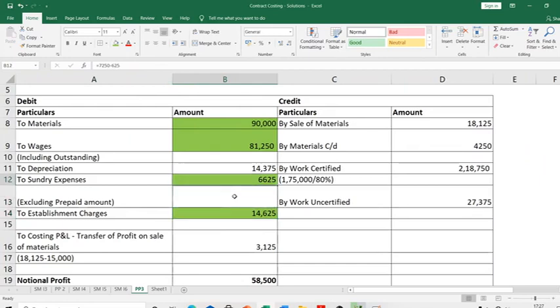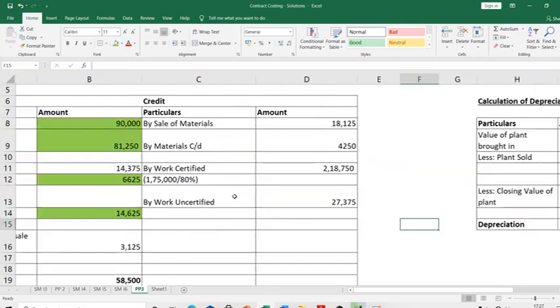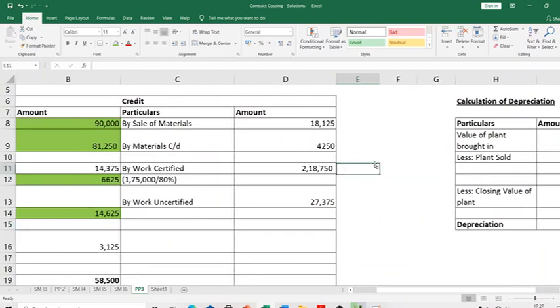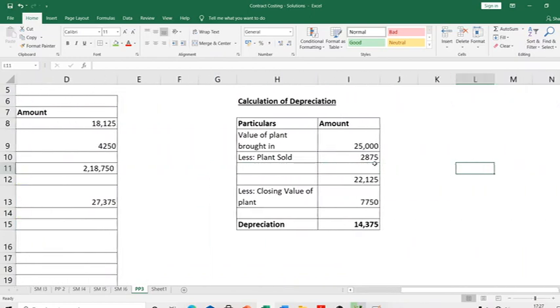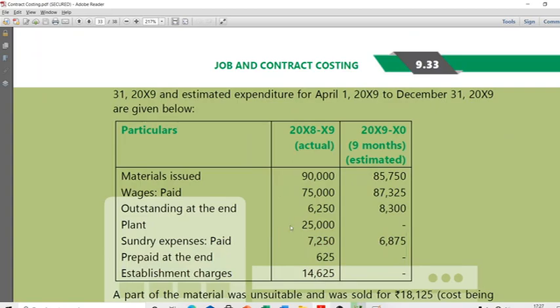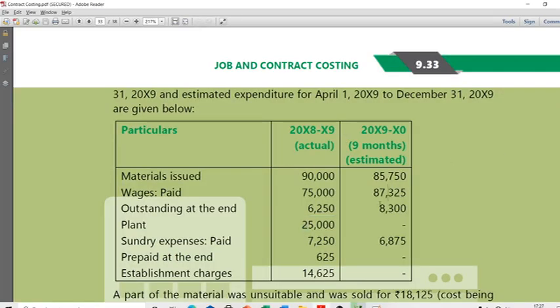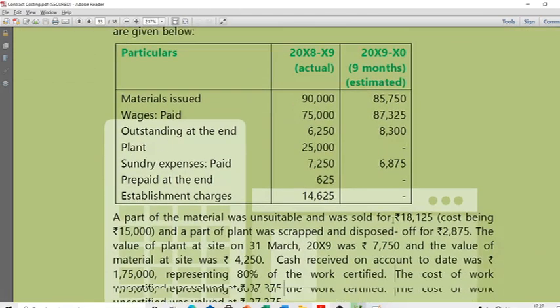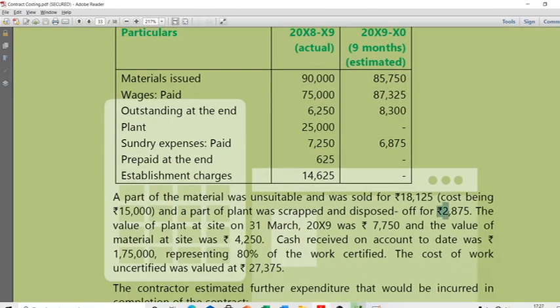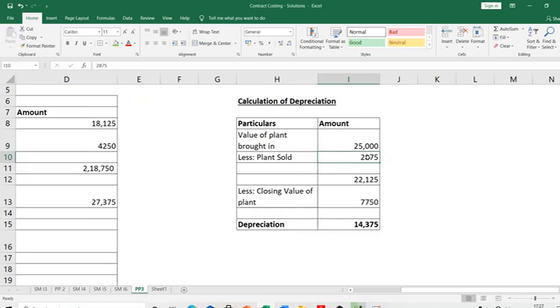Now let me go to the depreciation part of it. The plant was brought in at the value of 25,000, so I'll treat it like opening balance 25,000. Let's see how much of plant was sold. The plant that was sold had a value of 2875, so that also goes off. After the sale, the plant that's available is only 22,125.